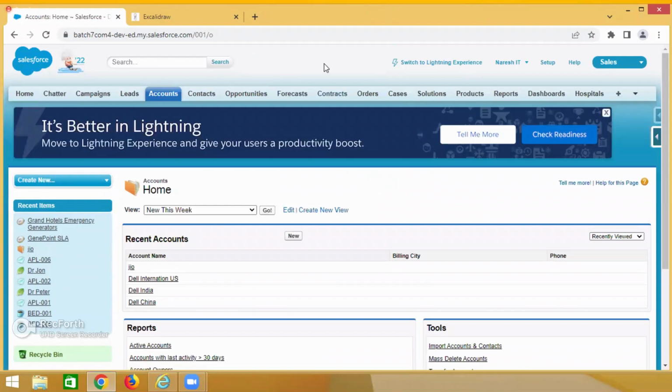What is the account? For example, this is the iPhone. That means the Apple people, assume they are utilizing Salesforce also. So those people are using the Salesforce application. In that case, who will be purchasing the product? Either a customer, right? Only a customer. Customer means, I already told you, there are two types of customers.